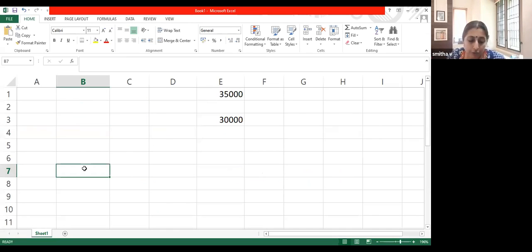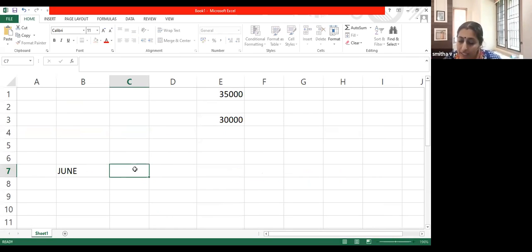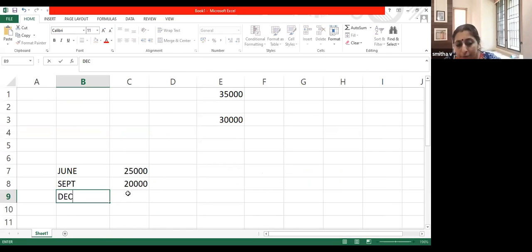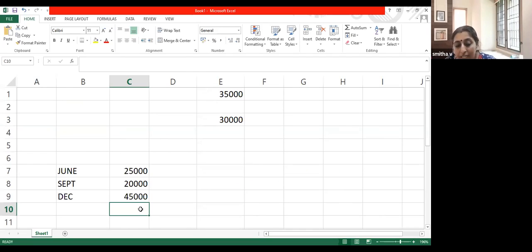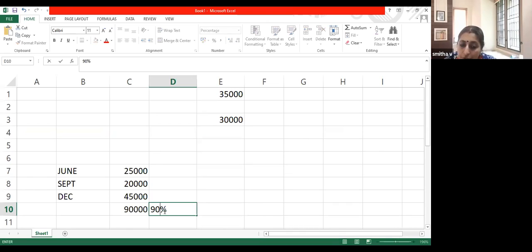Let's take June. I have paid you 25,000. Then in September I have paid you 20,000. So there was no need for tax deduction. In December I had paid you 45,000. See, now it is liable for tax deduction. So what I would do is add all these: 45 plus 20 plus 25, how much will that come to? 45 plus 45, 90,000, and 90,000 into 0.75%.